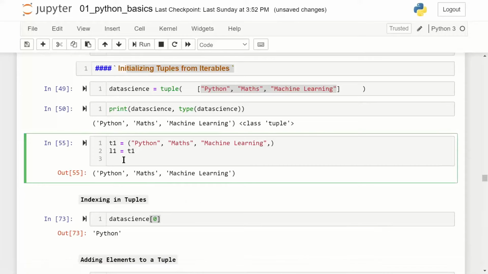So if I change the syntax, if I remove these rectangular brackets which were there, what will happen? Let's understand. I'll need to put the print function. Print ID L1, comma, ID T1, and control enter. You'll see the memory pointers for both of them are the same. And below I type